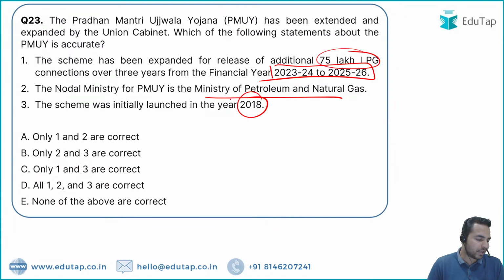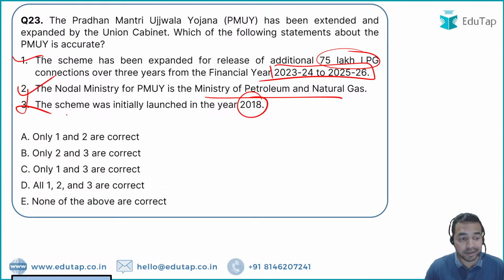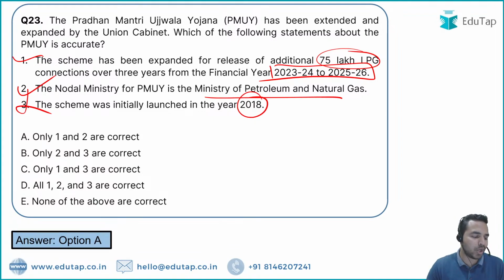So my dear friends, please identify which statement is correct. Statements 1 and 2 are absolutely correct, but what about the third statement? Is it correct or incorrect? Here I can see Dolly is saying that it was launched in 2016. Absolutely right. So the third statement is incorrect, and the right answer is option A, that is, only 1 and 2 are correct.